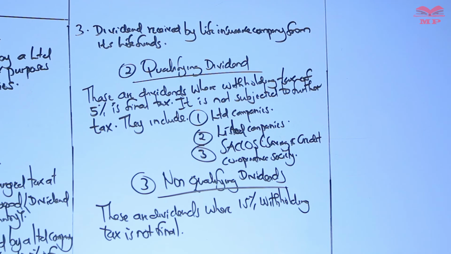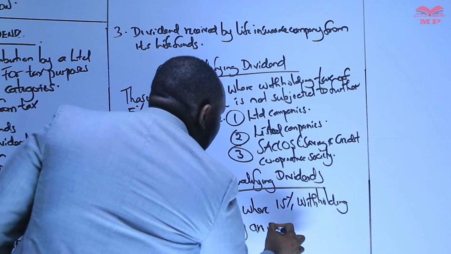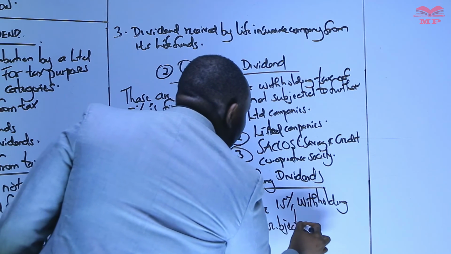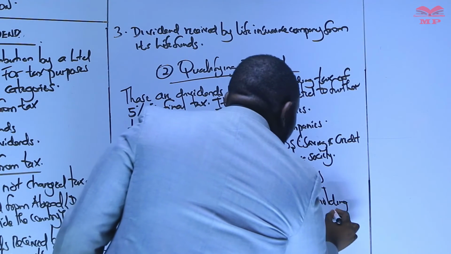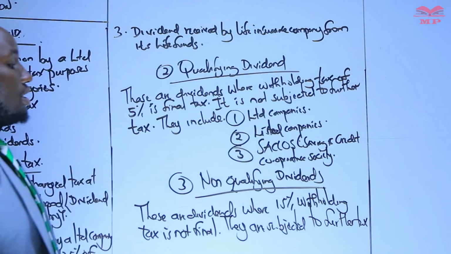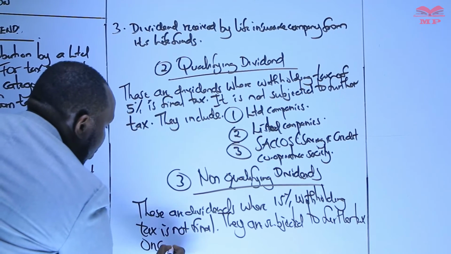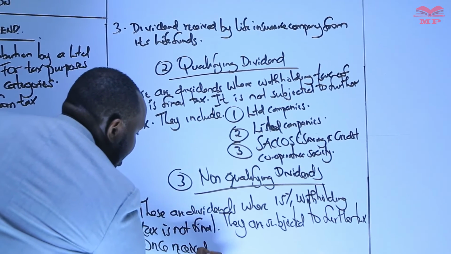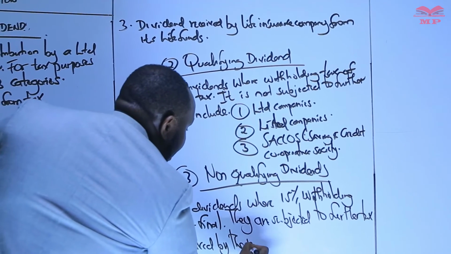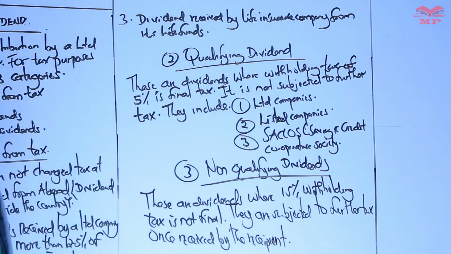They are subject to further tax once they are received by the recipient.